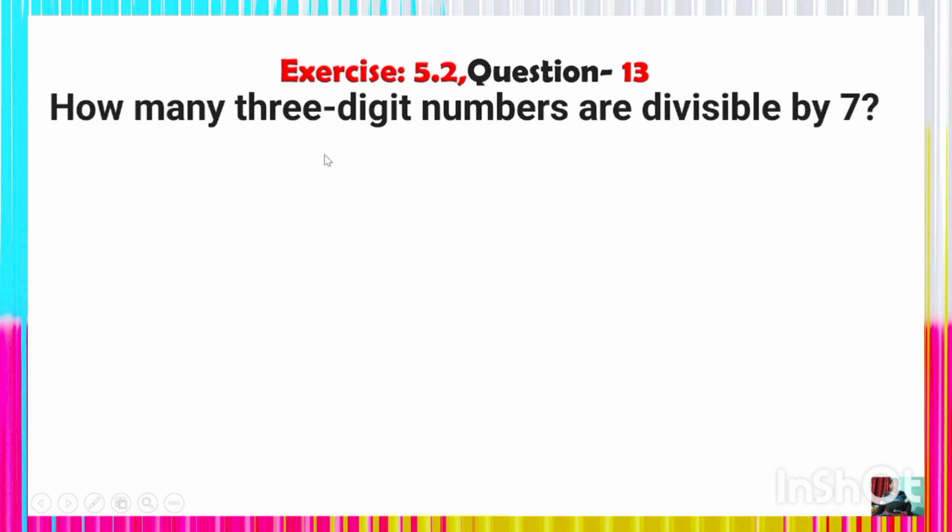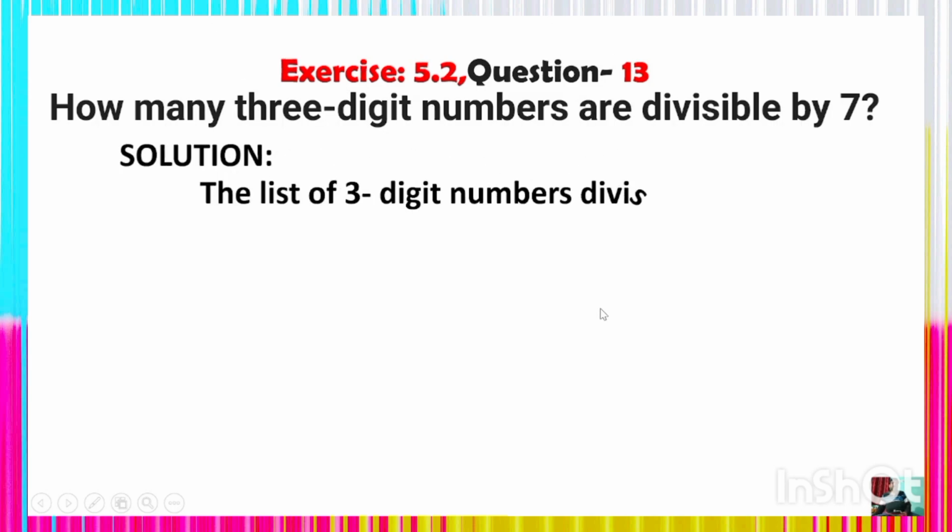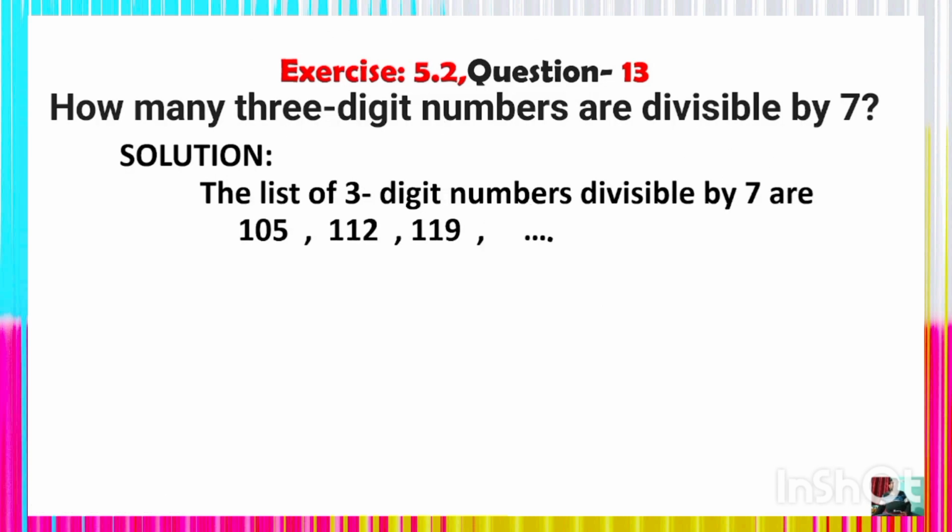See here: how many 3-digit numbers are divisible by 7? This is a fundamental question, most probable for your examination, and I hope you will treat it as important. Look at the solution. The list of 3-digit numbers divisible by 7 is 105, 112, 119, up to 994.